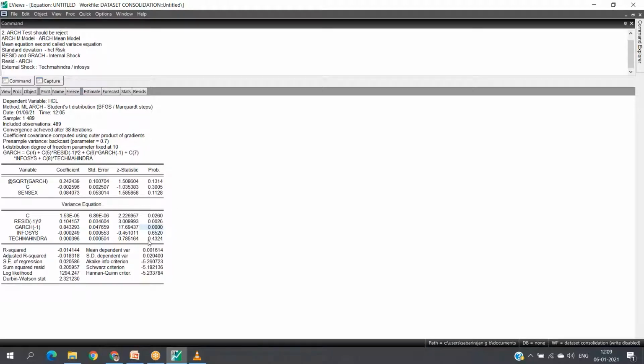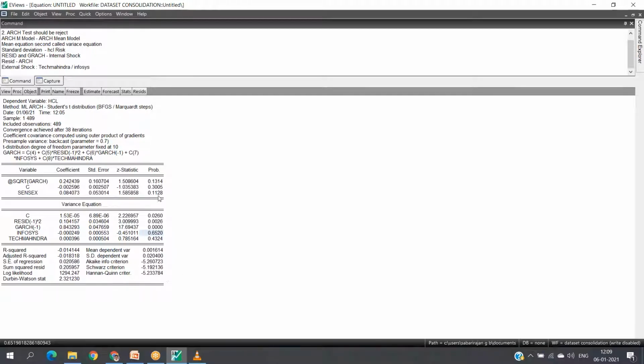Now here, the p values of both Infosys and Tech Mahindra are greater than 5, that is 65% and 43%. Since it is above 5%, it is not significant, where we are accepting our null hypothesis. Our null hypothesis is that Infosys and Tech Mahindra do not affect the HCL return. Okay.